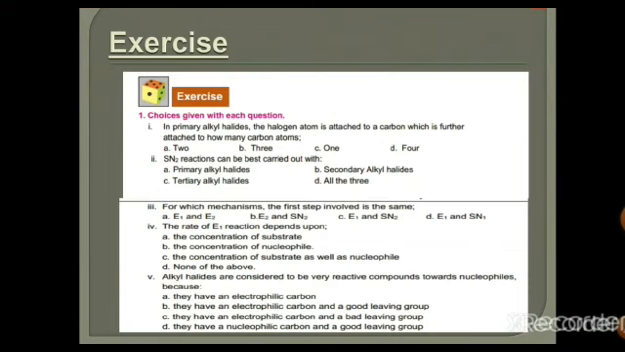All the questions of the quick quiz have been discussed in today's lecture, so you have to do this quiz. Now let's move on to the MCQs of the exercise.